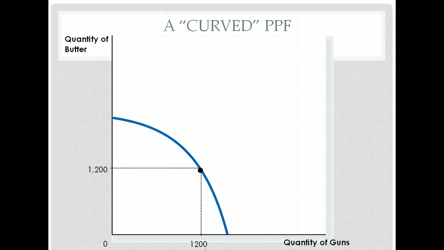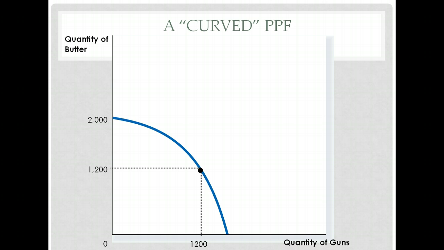Okay, so what does a curved PPF look like? Well, obviously you can see the shape, but really what it means is this. It means that as you move toward the ends, as you move toward producing all of one good or all of another, it seems to be that you give up more and more of the other good. So I'll show you what I mean by this. Suppose right now that I was producing 1,200 butter and 1,200 guns. Well, if I decide that I want 800 more butter to get to 2,000, I have to give up 1,200 guns. In other words, as I move toward the end, I had to give up a lot more guns to get not as much butter.